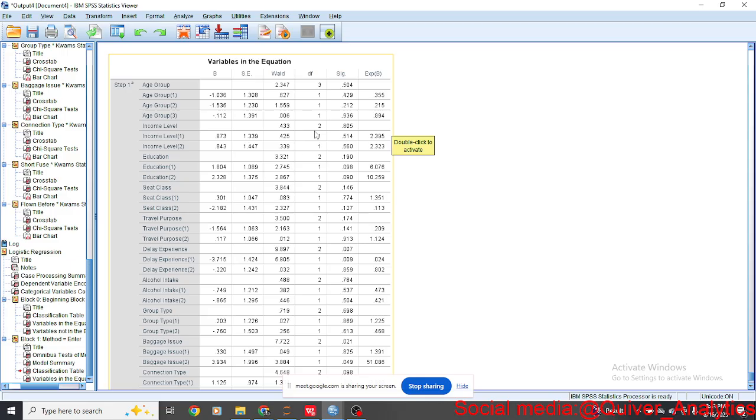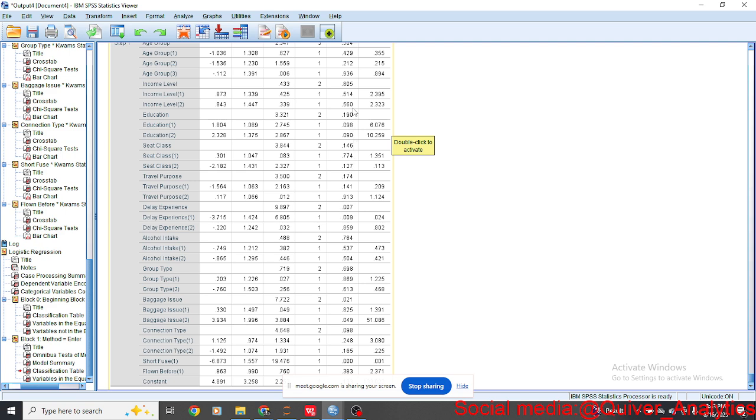So what we'll tell the airline is that age group, income, and which other one? Education, seat class, whether the person is in first class, business class, premium business class or economy, does not matter. Income level and education are also not significant.